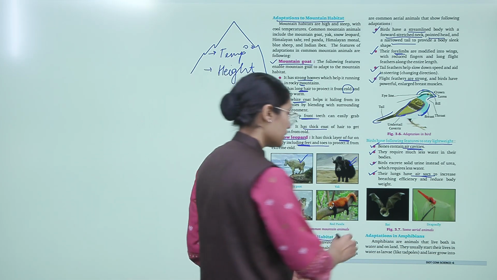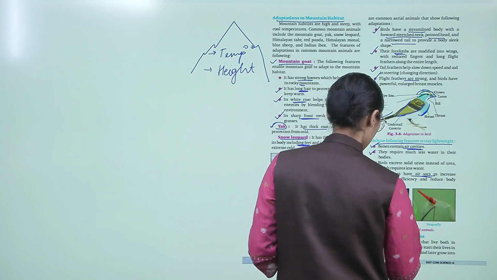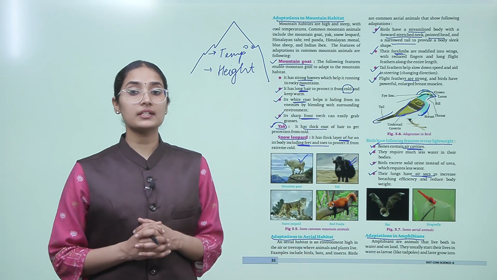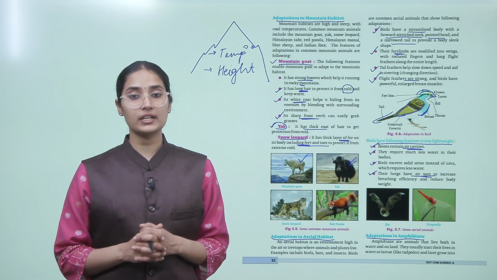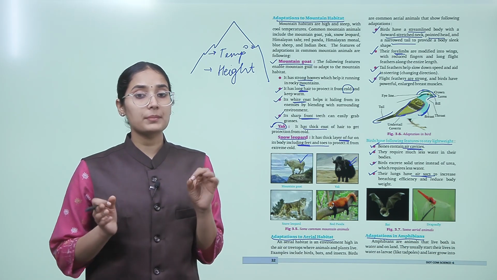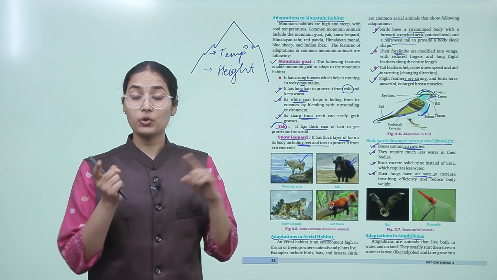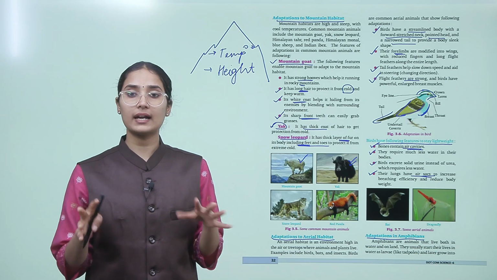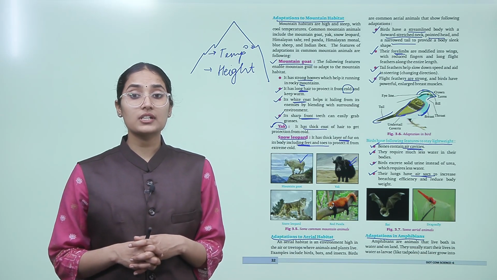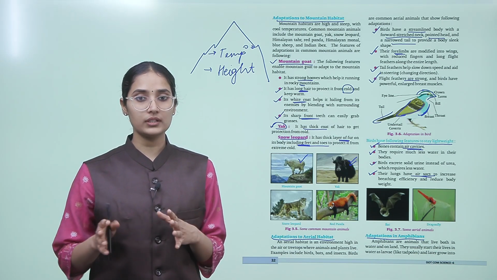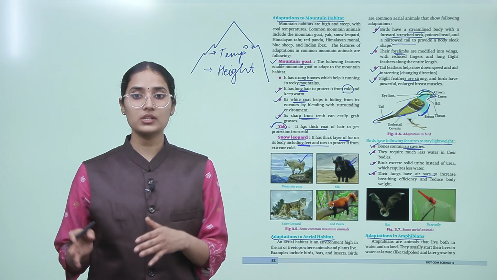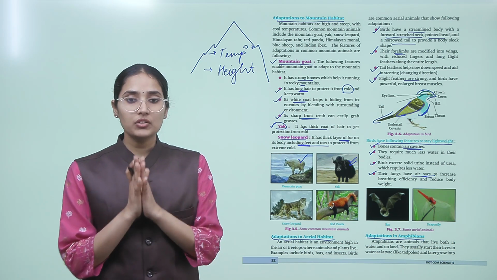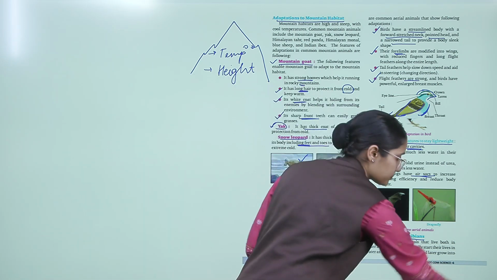Now, let's talk about the amphibians, how amphibians show adaptation. Amphibians are the animals that live both in water and land, okay. So, they need to be adapted both for the aquatic habitat and the land habitat. They usually start their lives in water as larvae like tadpoles, and later they grow into adults on the land. Now, let's go to the next page.